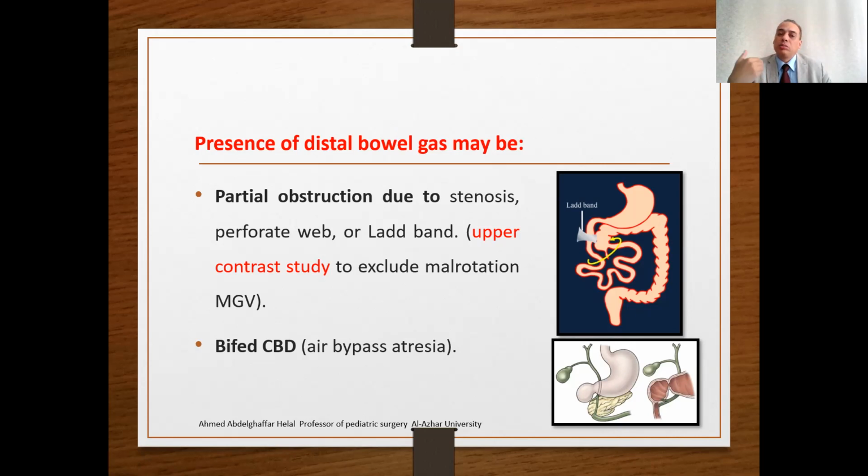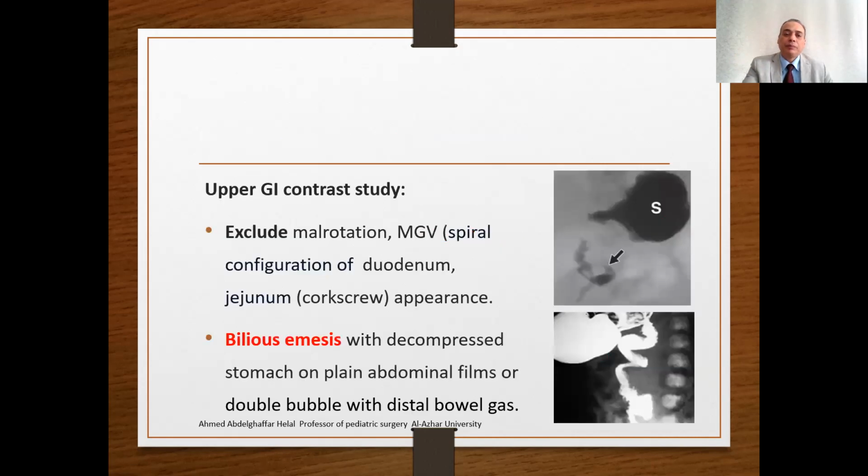It may be related to partial obstructions, presence of the perforated web, or external pressure by a lead band, and may very rarely be related to bile duct abnormalities, such as a bifid common bile duct. The contrast study is very essential for diagnosis to exclude malrotation and midgut volvulus. There will be spiral configurations of the duodenum, like a corkscrew appearance of the duodenum and the upper jejunum.